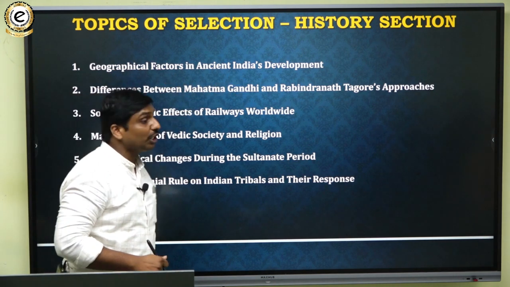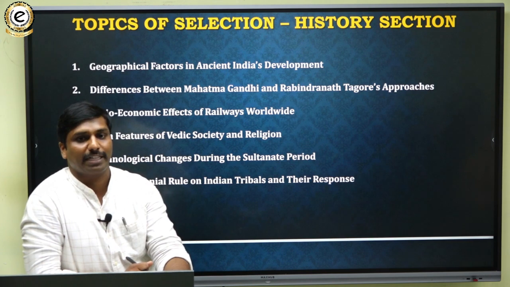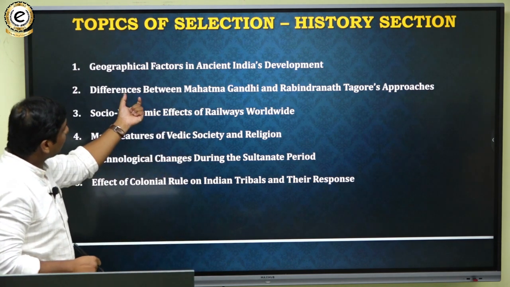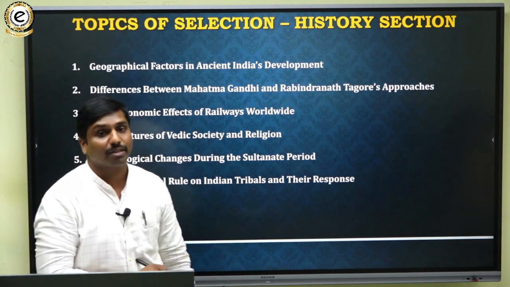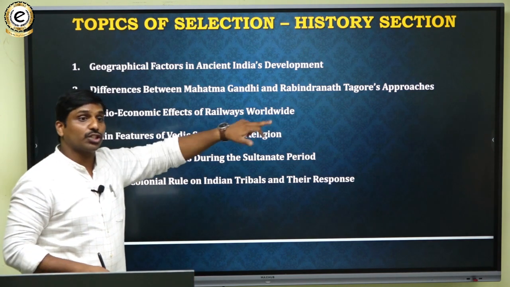The topics they have picked: the first topic was geographical factors in shaping India's ancient development, the role of geographical factors. Then differences between Mahatma Gandhi and Rabindranath Tagore's approaches. Then socio-economic effects of railways worldwide.